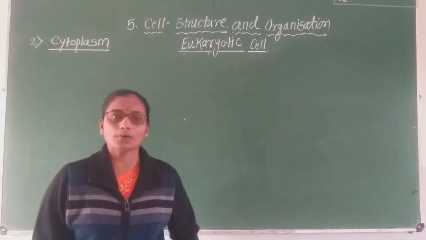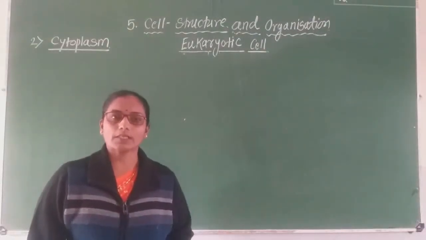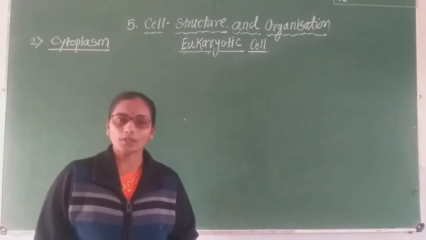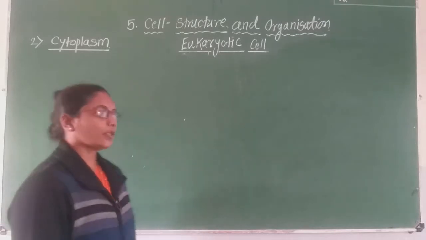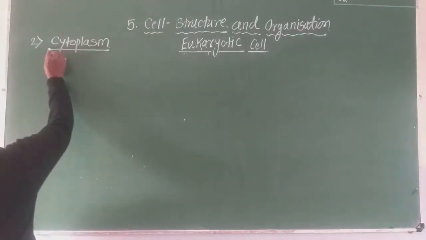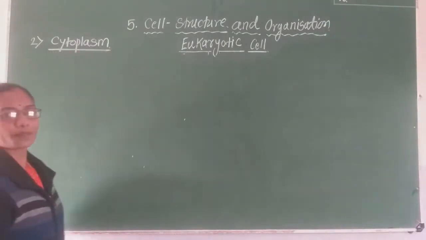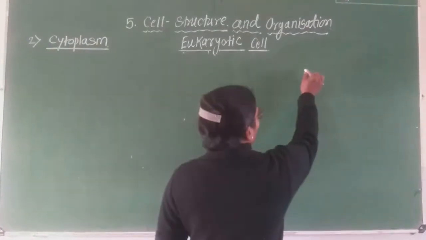Okay students, last time we studied the first structure, the plasma membrane of the animal cell. Now the second one we are going to study is the next point, that is cytoplasm. What is cytoplasm?